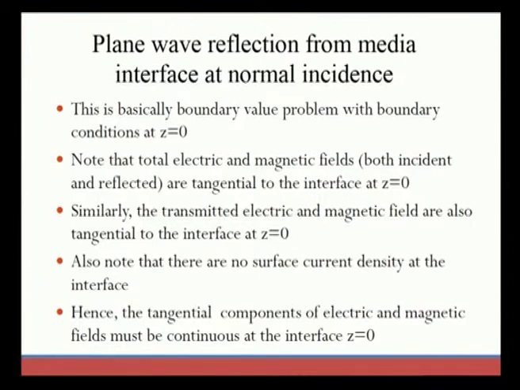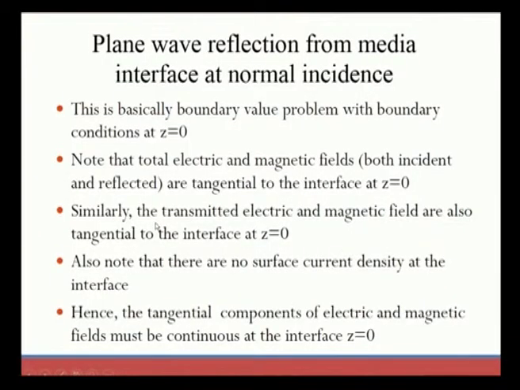Both will be tangential when we consider the boundary condition z equal to 0, that is, the incident and the reflected will be tangential when z is equal to 0. Similarly, the transmitted electric and magnetic fields are also tangential to the interface at z equal to 0. We also assume that there is no surface current density at the boundary surface at the interface, and the tangential components of the electric and magnetic fields must be continuous at the interface, that is z equal to 0.